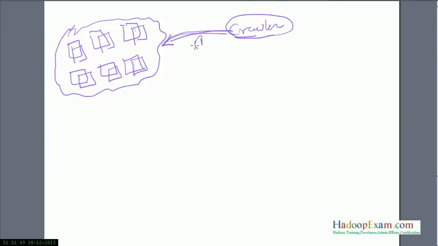This is the first step: they completely read all the documents from the internet, and after reading each document, they store it into HBase. So this is your HBase database. Each individual document is stored over here.